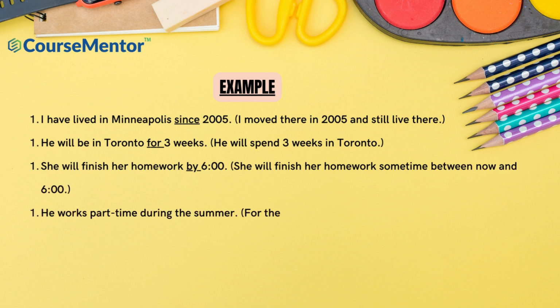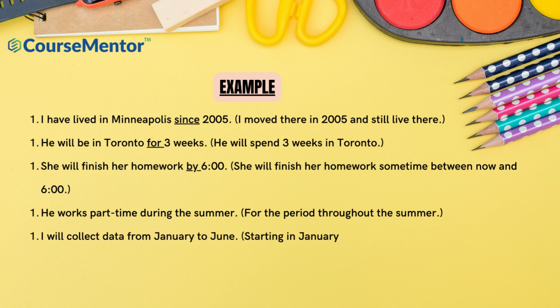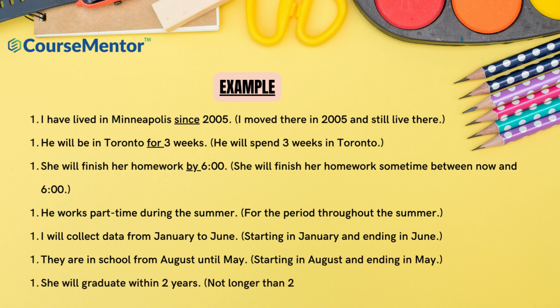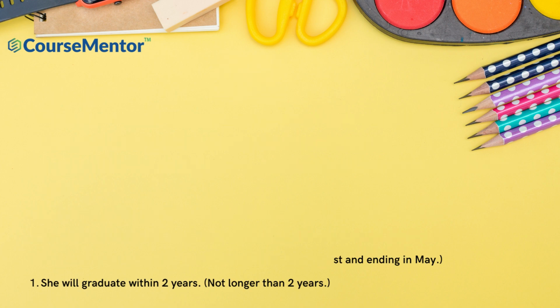He works part-time during the summer. For the period throughout the summer, I will collect data from January to June. Starting in January and ending in June. They are in school from August until May. Starting in August and ending in May. She will graduate within 2 years. Not longer than 2 years.